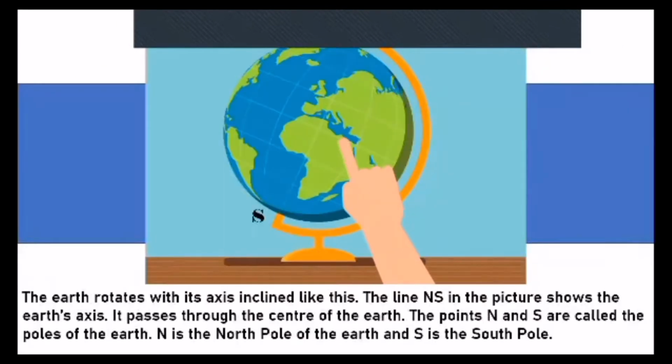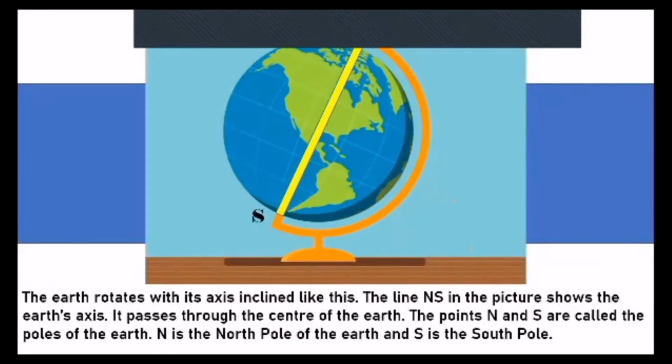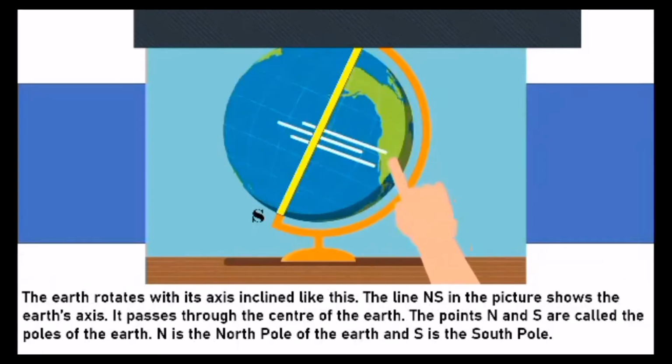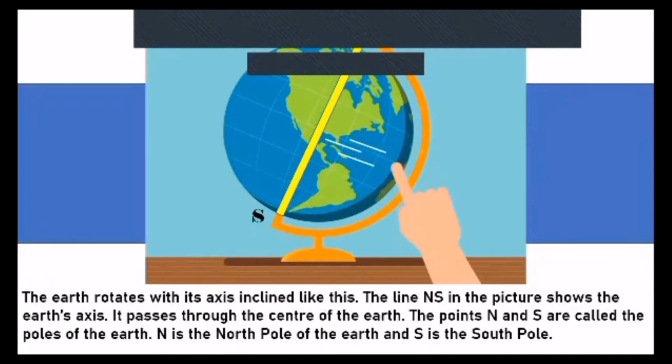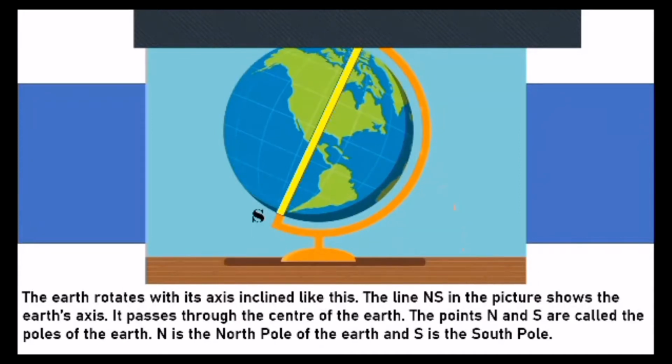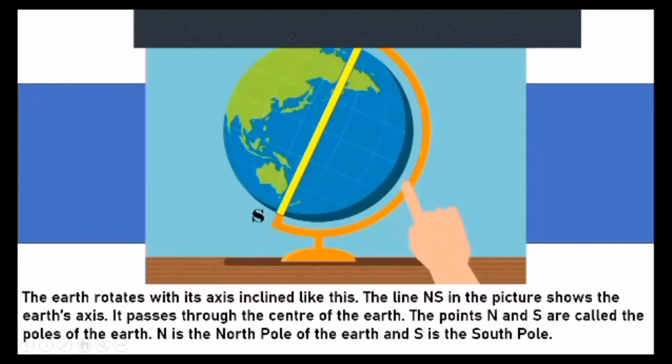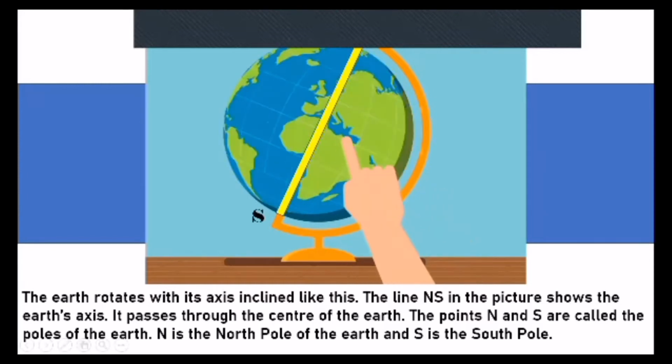This is what they're trying to tell you using a plumb line. Now let's try to see that experiment. If you see the Earth, any globe you pick, whichever size, small size, big size, you will see that the globe is always tilted.